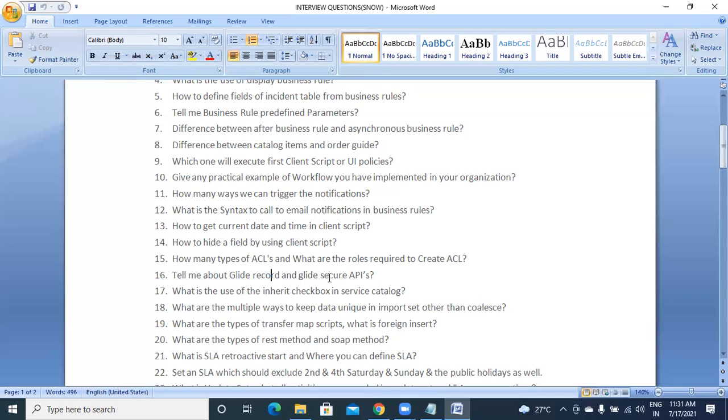And we have the GlideSecure API, which is a combination of GlideRecord and ACL. GlideSecure means we perform that database operation, but there you can control who can view, read and write. That is done using GlideSecure. I have never used it, I just have a basic understanding of its purpose.